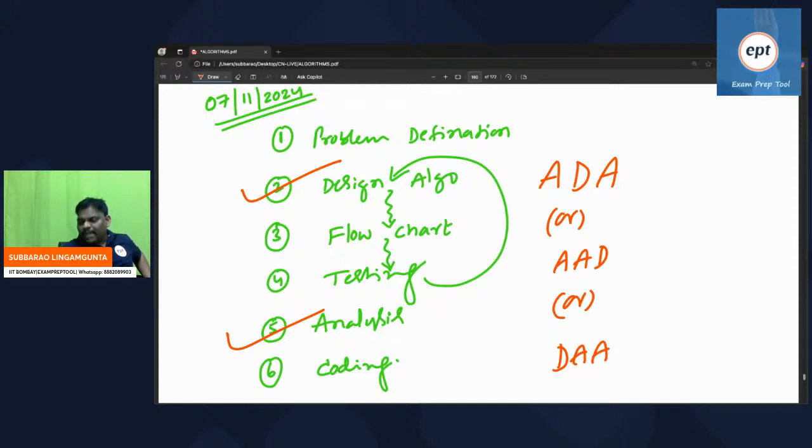However, there are no standard steps. I cannot say everyone will follow 6 steps only. Some people may follow 5 steps, some people will follow 10 steps. But directly or indirectly, major things are designing an algorithm and analyzing an algorithm. There is an algorithm subject also called ADA or AAD, algorithm analysis and design, or design and analysis of algorithms. So this is our concentration.